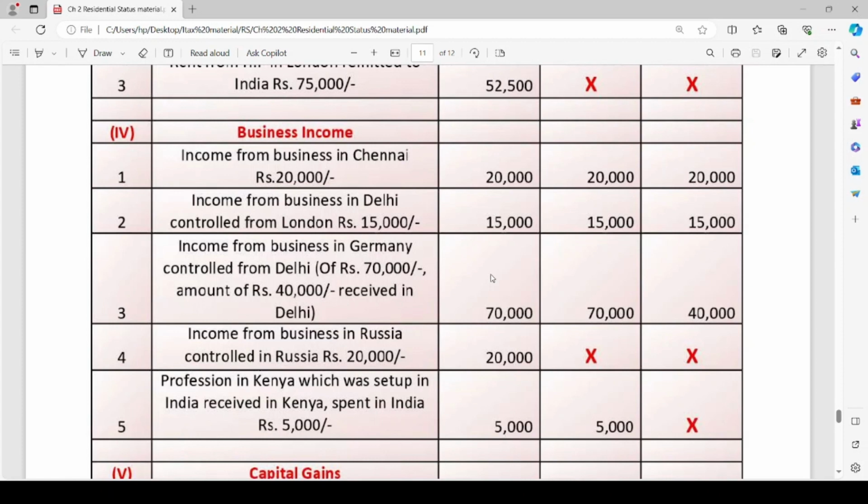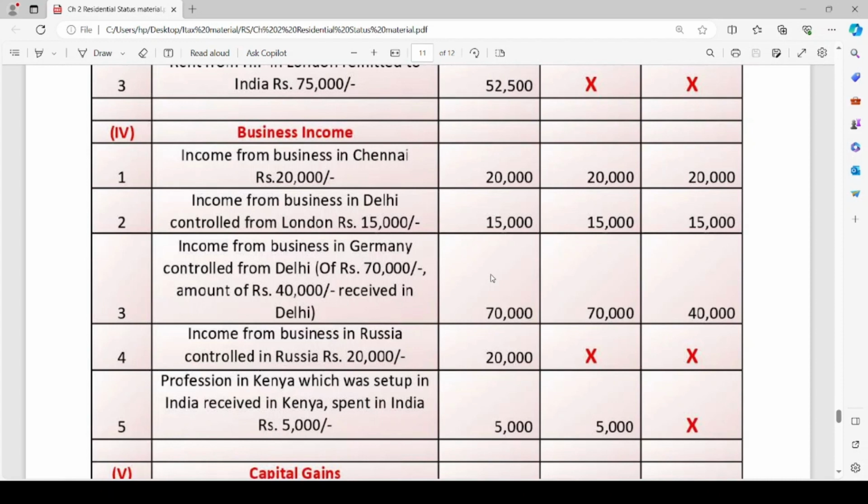The next point: income from business in Russia controlled in Russia, rupees 20,000. The business is set up in Russia and the control is in Russia, hence it is not taxable in the hands of RNOR or non-resident. It is taxable only in the hands of ROR.